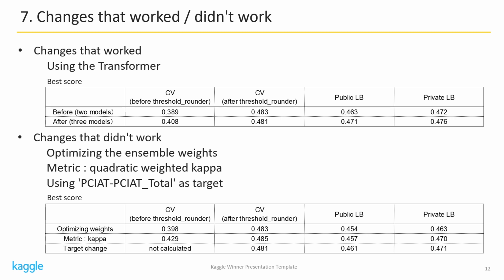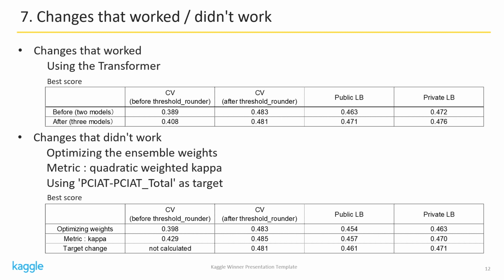Next is the effect of the solution change. The change that worked was using transformer. The upper table shows the before and after scores. Both public LB and private LB show improvements. Also, the difference between CV and leaderboard scores has become smaller. You can see that the change worked.